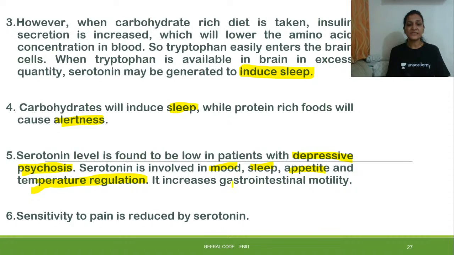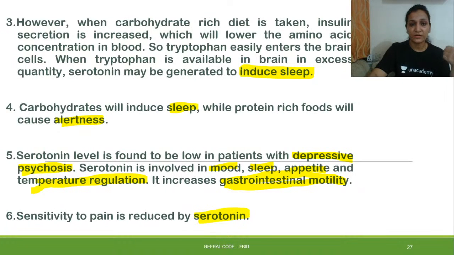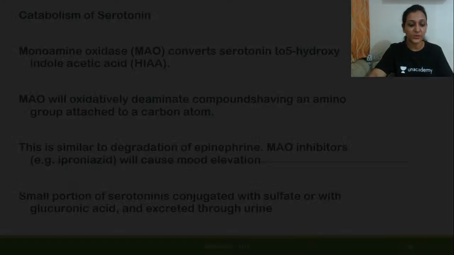It increases gastrointestinal motility as well. Sensitivity to pain is reduced by serotonin. So this is how the functions of serotonin are: it is responsible in the pain perceiving mechanism, and it is involved in mood, sleep, appetite, and temperature regulation as well.